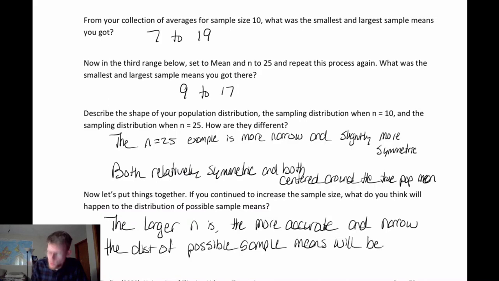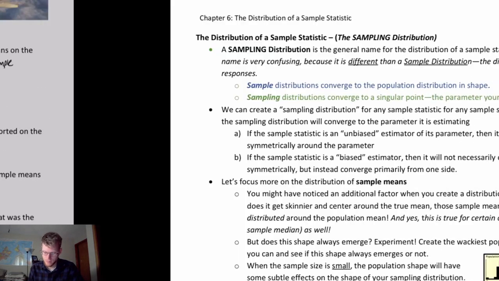We could also use the word clustered, right? The sample means are clustering more and more around that true parameter. It's almost like they're attracted to the parameter, and the larger the sample size gets, the more that attraction becomes obvious, that they're really hugging that population mean. So that's an important consideration to have here.